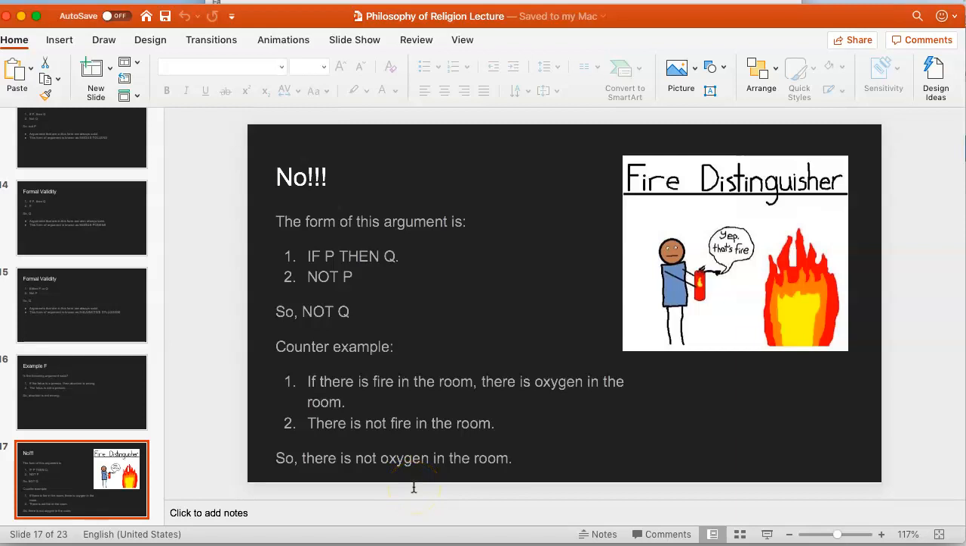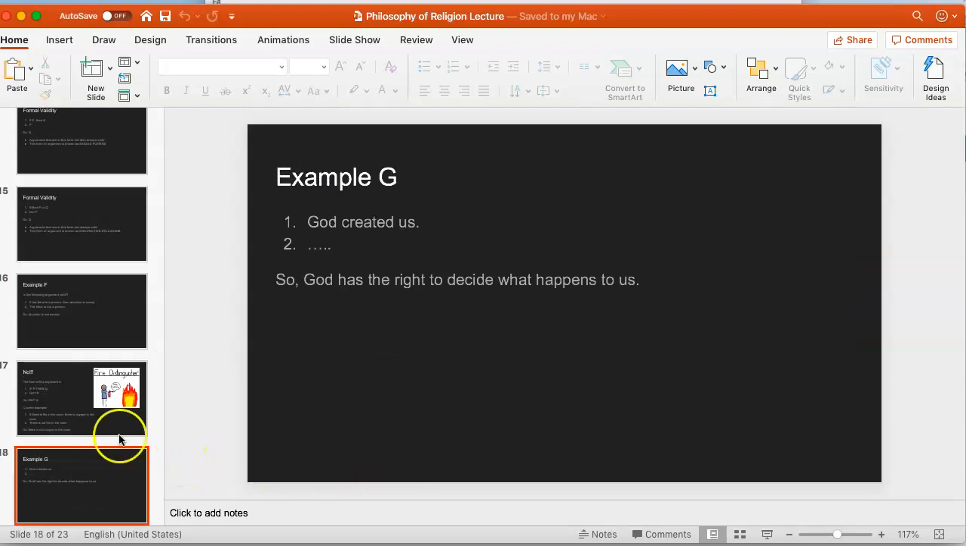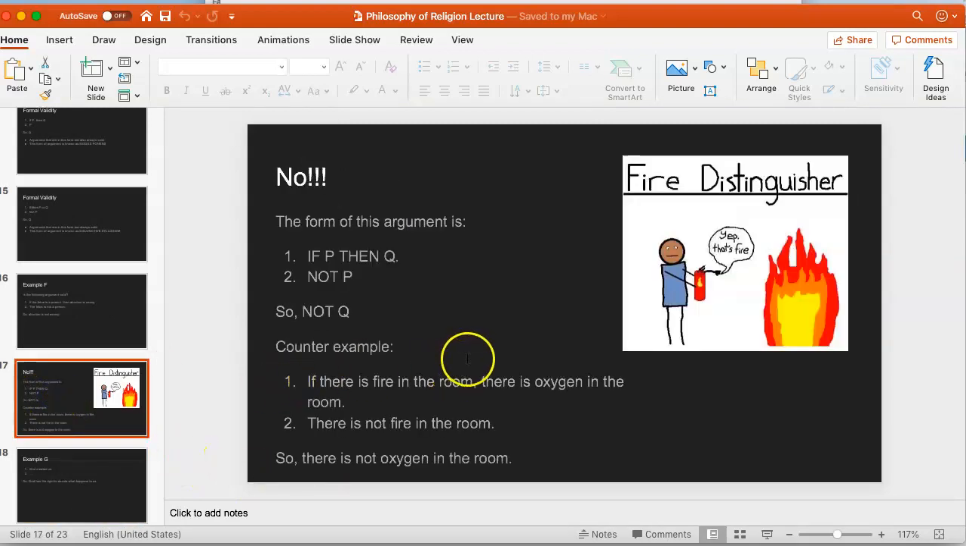If P, then Q, not P, so not Q. Right? Remember, modus tollens was if P, then Q, not Q, so not P. Now, you might think, well, that's a pretty trivial difference, just two letters switched, but it actually makes quite a lot of difference. So here, let's go back.